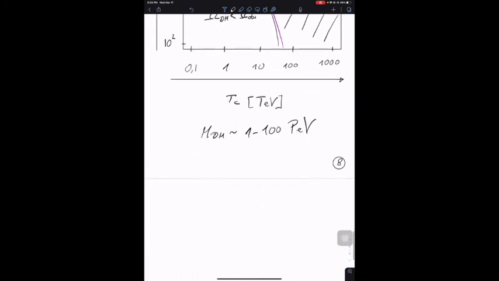So the mass we find is between 1 and 100 peta-electron volts, which is way larger than what we expect from a thermal WIMP. That means that dark matter doesn't have to be that dark after all. By being so heavy, it just has a very low number density.